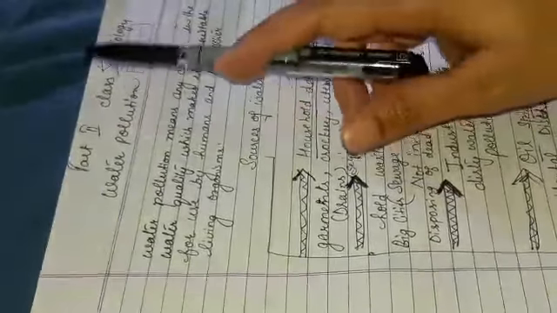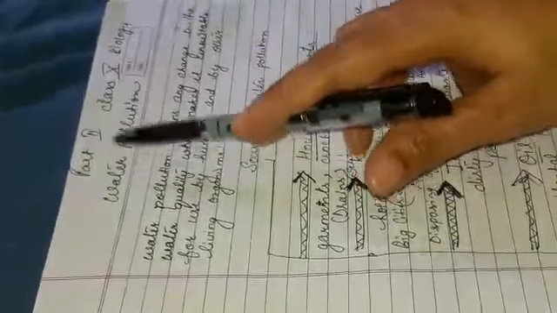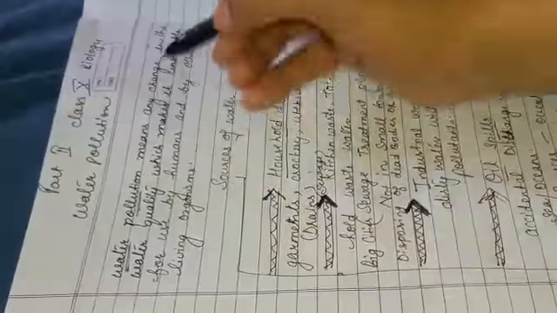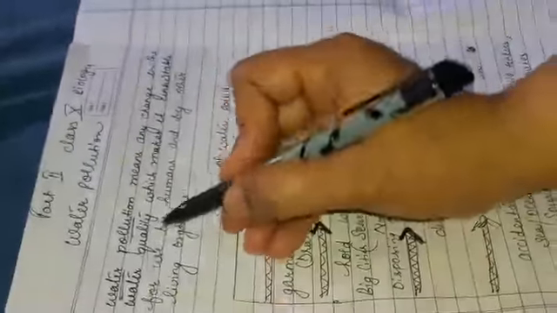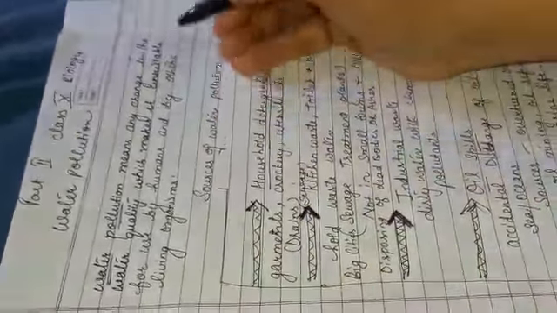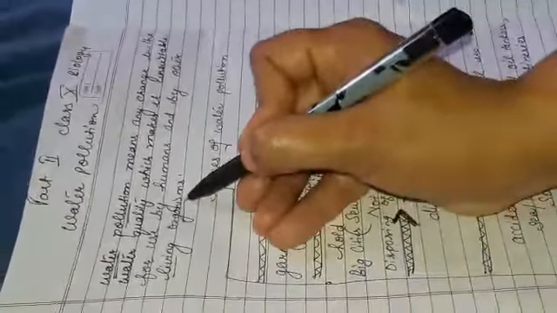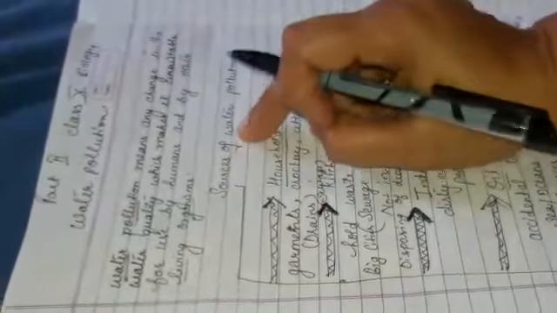Class 10th, this is now again pollution, water pollution, part 2 of biology. Now, water pollution. What is water pollution? It means any change in the quality of the water which makes it unsuitable for use by humans or by other living organisms. Now, what are the sources of water pollution?